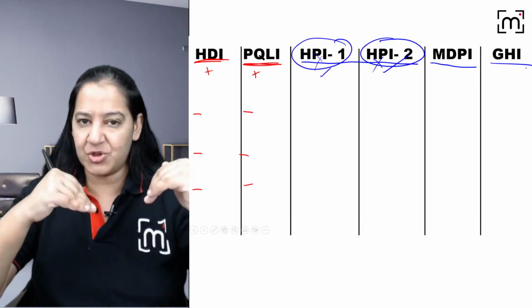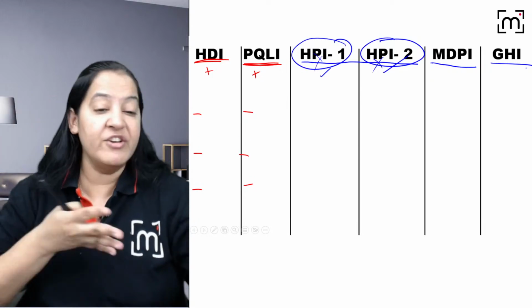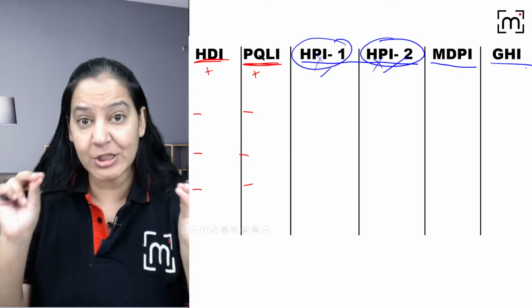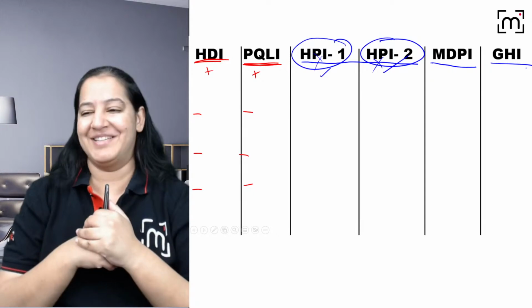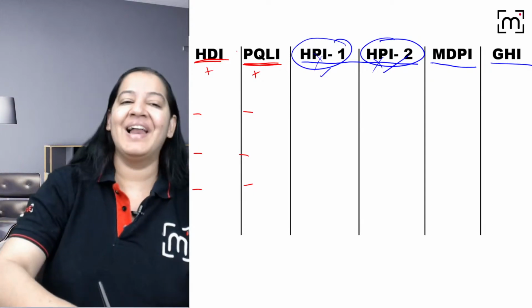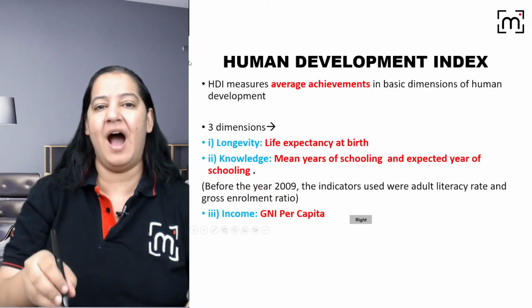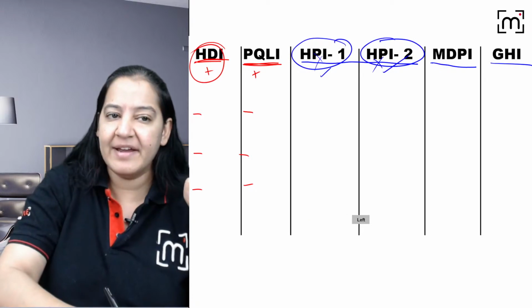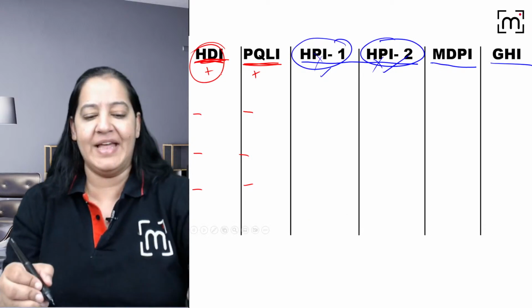So if you see the 3 components of all of them, in the end you will get confused, ma'am, which component belongs to which one. So that's why the easiest way to learn it is to make a table. Are you people with me? Can I start? Let me start the first component, HDI. So what is the full form of HDI? You will fill it with me and we will solve many MCQs also based on that, right?